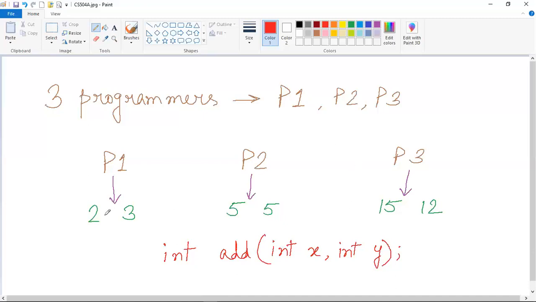So instead of just giving them the operators, we can also provide them this kind of method signatures, which they are going to implement in their program according to their own logic.